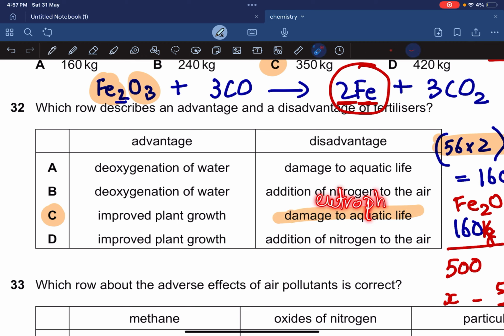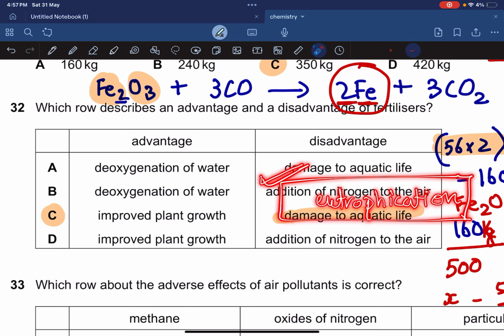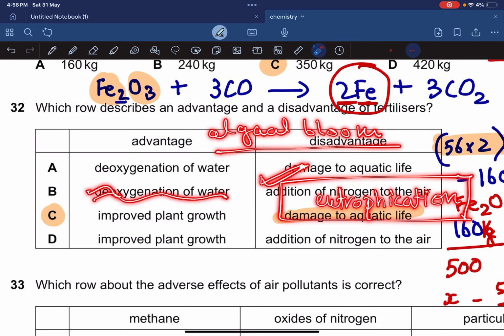Though the details are not required in the syllabus, if you're biology students, you should know what happens in eutrophication. Basically, your nitrates and phosphates, I'm going to just give a quick review in 5 seconds. The nitrates and phosphates from your agricultural fields, after rainfall, leach or drain into your rivers or water bodies, and after that, they cause excessive growth of your producers, which are your algae. It causes an algal bloom. And that algae grows on the surface of your water, and this is your water. This algae covers your water surface.